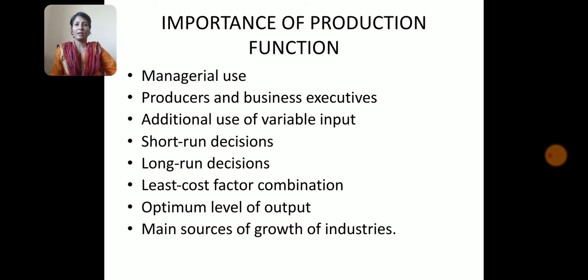The next one is additional use of variable input. With the help of production function, the producer can say whether additional use of a variable input factor promises to be profitable or non-profitable. Additional use of variable input is desirable as long as the marginal revenue productivity is equal to its price. The next one, short-run decisions.